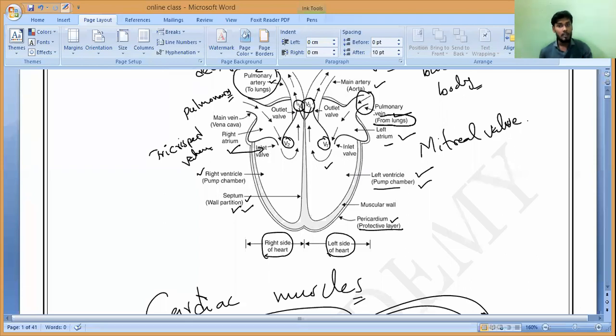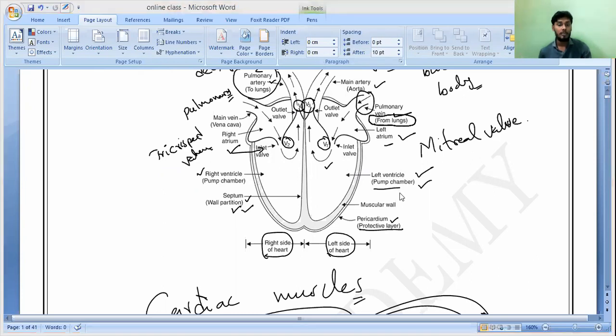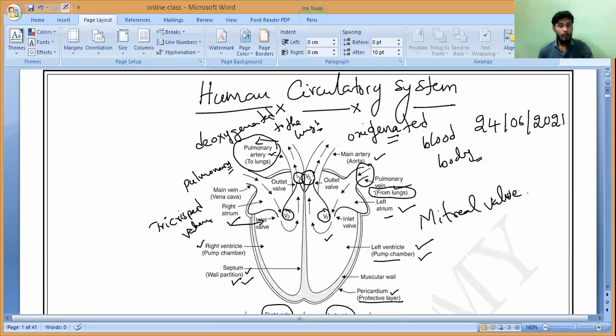From lungs. Now let me see, which will it bring, oxygenated blood or deoxygenated blood? That is my question. Deoxygenated blood? No, wrong. The blood coming from the lungs is oxygenated. You have to think correctly. All of you observe: the pulmonary artery is the only artery which will carry deoxygenated blood. To whom? To the lungs. Correct or not? You understand, all of you?